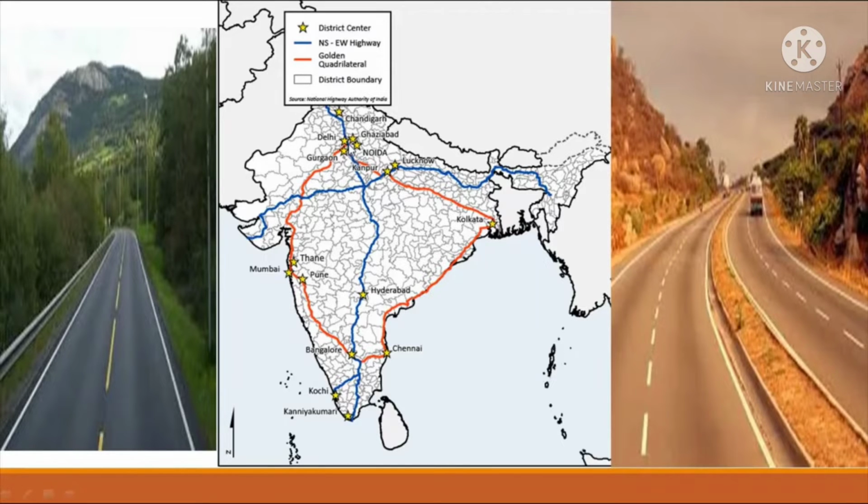It connected the capital city Delhi to Jaipur, Jaipur to Ahmedabad, then Surat, Mumbai, Pune, Bangalore, then Chennai, Vishakhapatnam, Bhubaneswar, Kolkata, Allahabad, Kanpur, then Delhi again. This is the Golden Quadrilateral, a wide road which reduces the time to travel from one place to another.